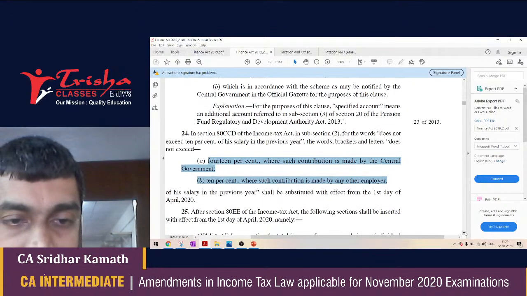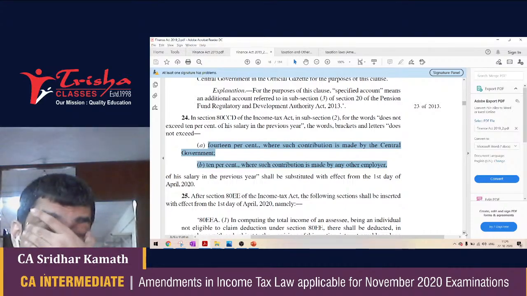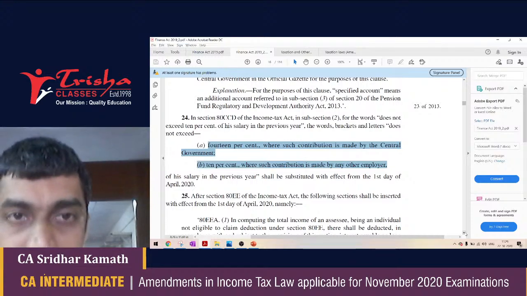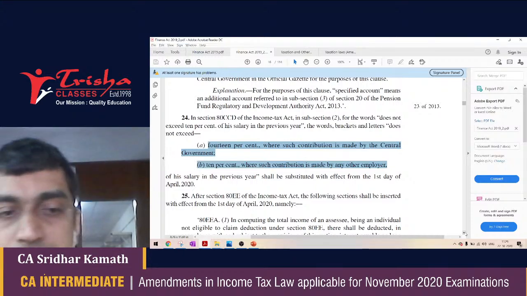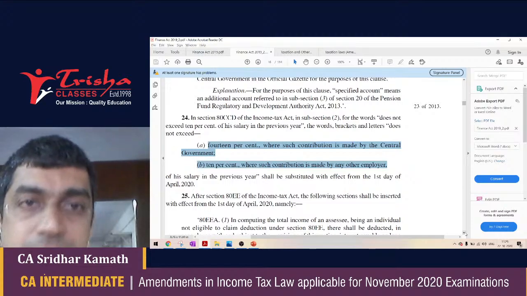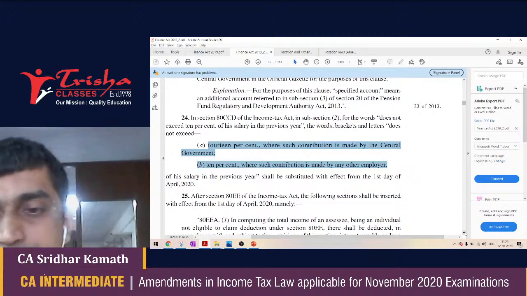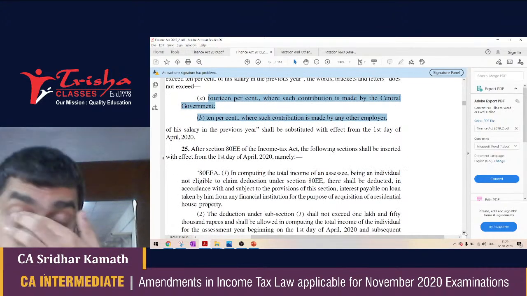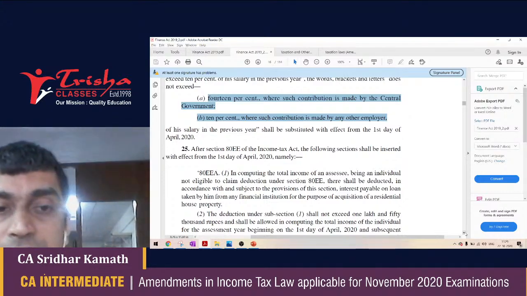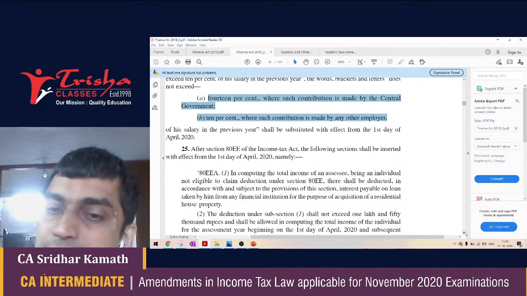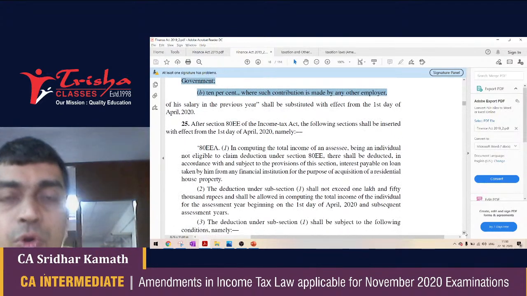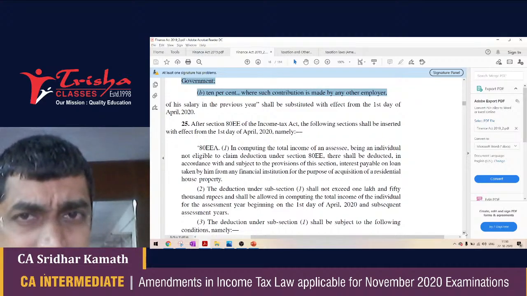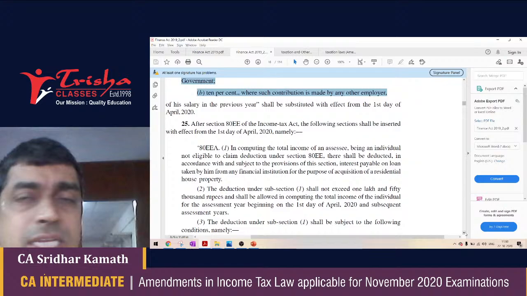Let's move on beyond 80CCD. Two new sections have been introduced under Chapter 6A and are very relevant to a CA Intermediate student. These two sections are 80EEA and 80EEB. Two new sections, and it is highly likely that a question will be asked on 80EEA and 80EEB. I hope you have taken down notes on 80EEA and 80EEB. Very, very important, very simple sections, both of them. Let us start with 80EEA.